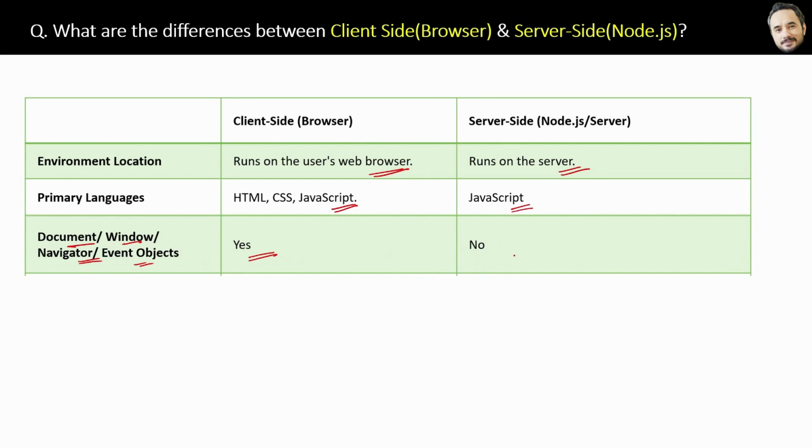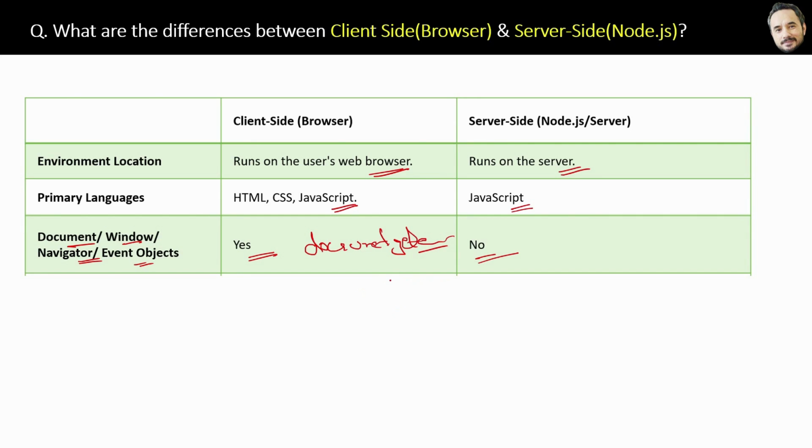Next difference is document, window, navigator and event objects are present in the browser, but they are not there in Node. So for example, this document.getElementById. That kind of thing you cannot do in Node, because Node.js of course does not need any direct interaction with the UI, right?